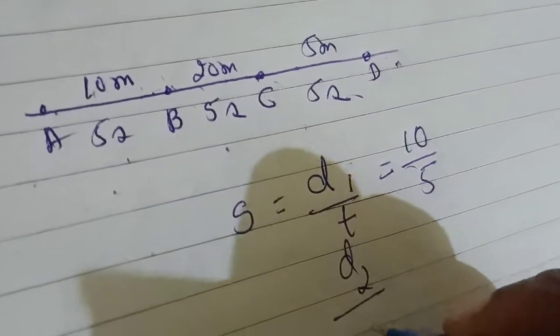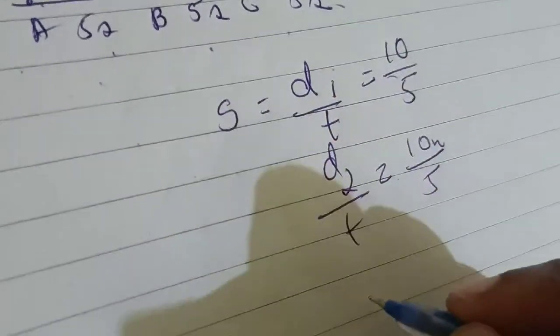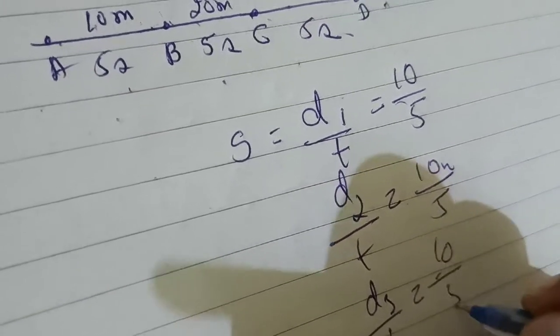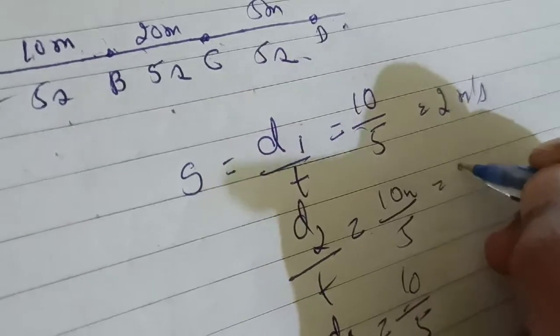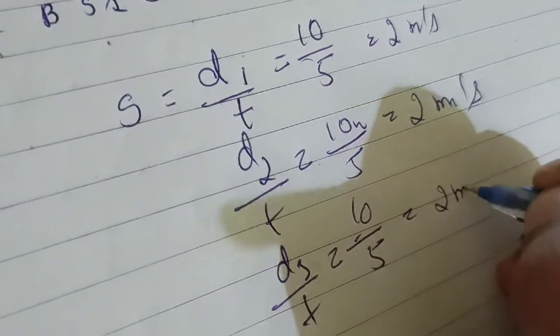Again D2 by T is 10 meters by 5, D3 by T is 10 meters by 5. So you get 2 meters per second. Here also 2 meters per second, and here also 2 meters per second.